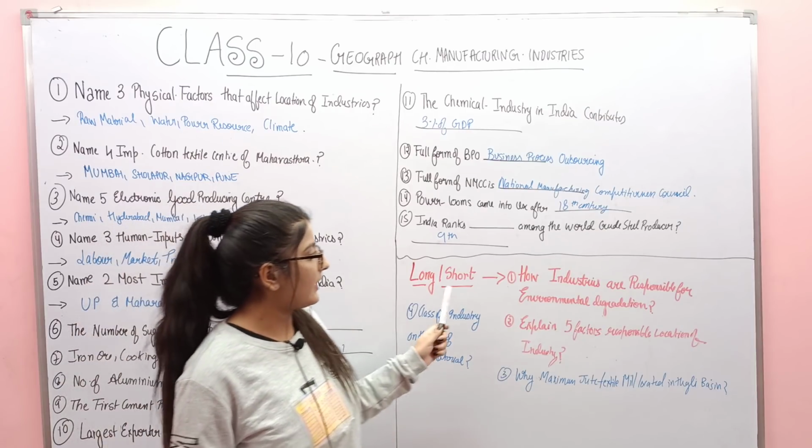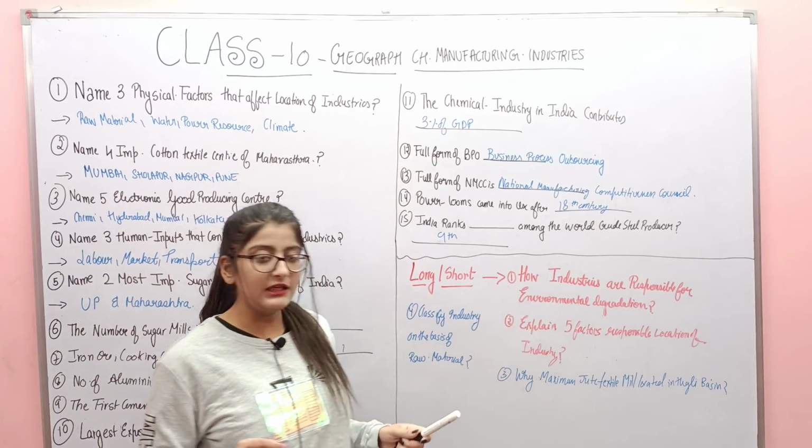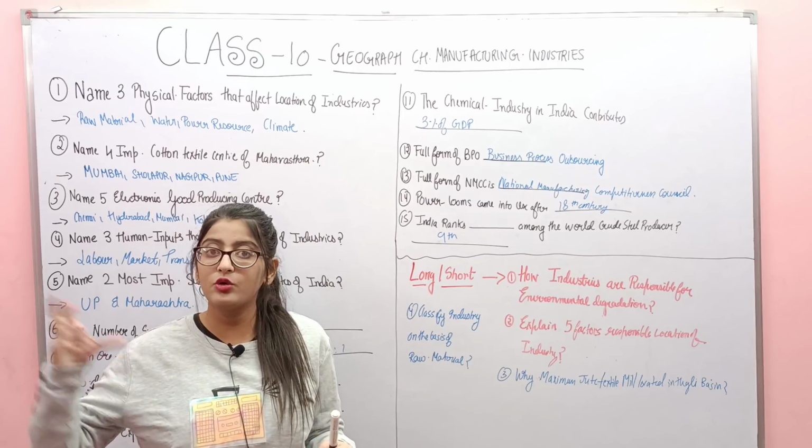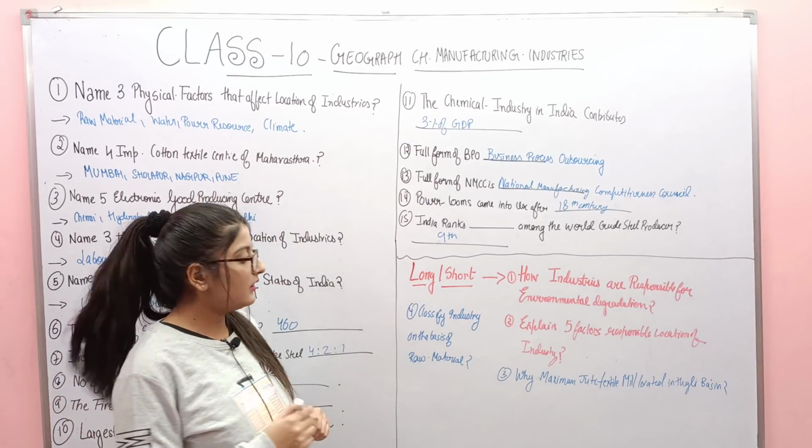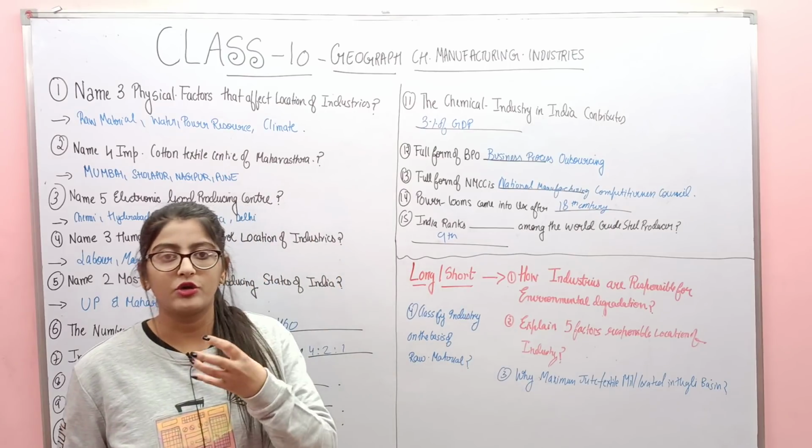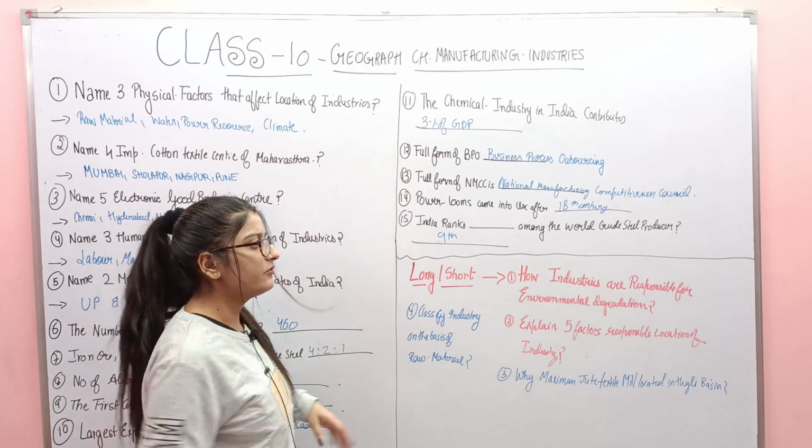Last question is, India ranks dash among the world crude steel producer. Crude steel producer, not crude oil. Crude steel producer में India is on the 9th rank. It's according to your NCERT book. Okay, so some 15 questions we have done.